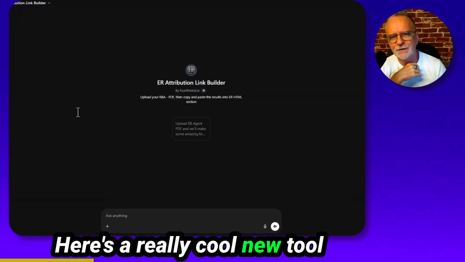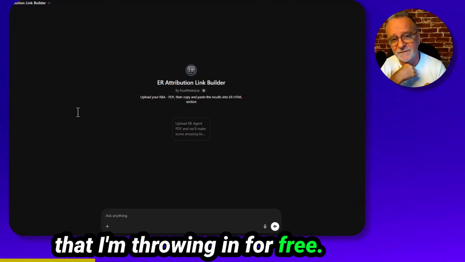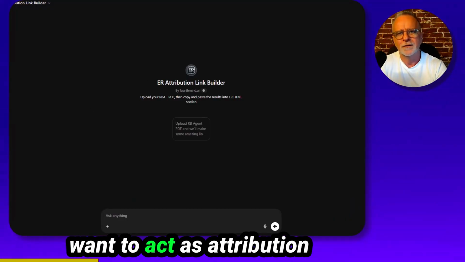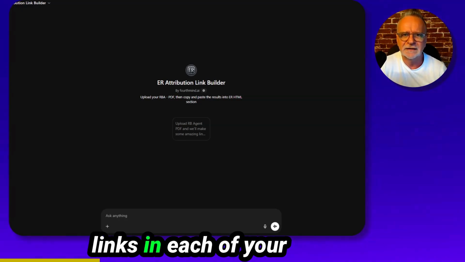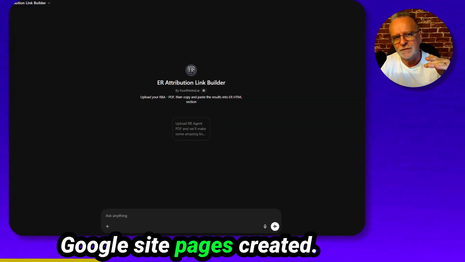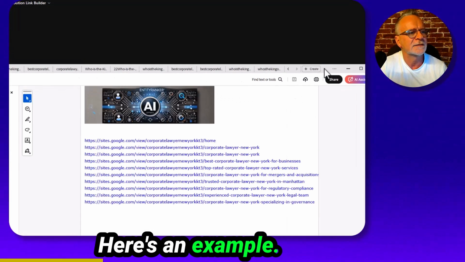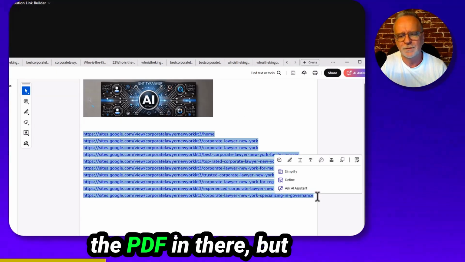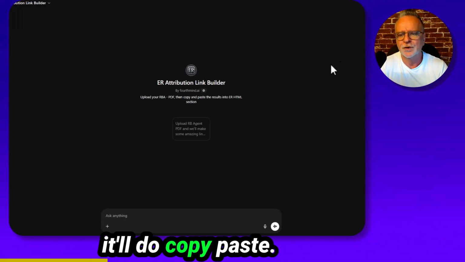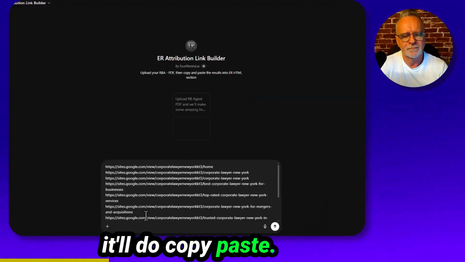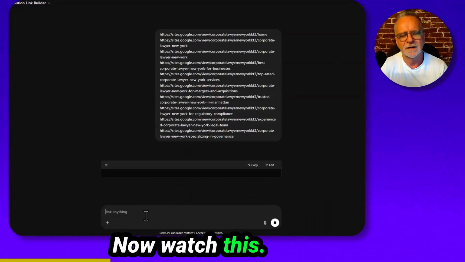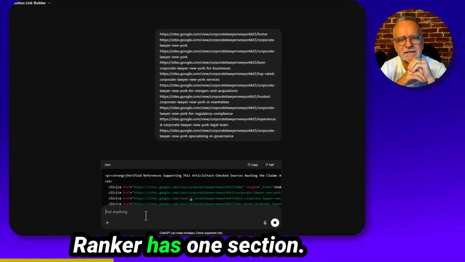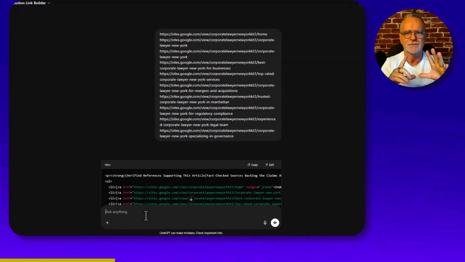Here's a really cool new tool that I'm throwing in for free. Say you've got a whole bunch of links that you want to act as attribution links in each of your Google site pages created. Here's an example. Just grab these links. You can actually drop the PDF in there, but I'll just do copy, paste. Now watch this. This is insane, because Entity Ranker has one section. I'll pull it out now.